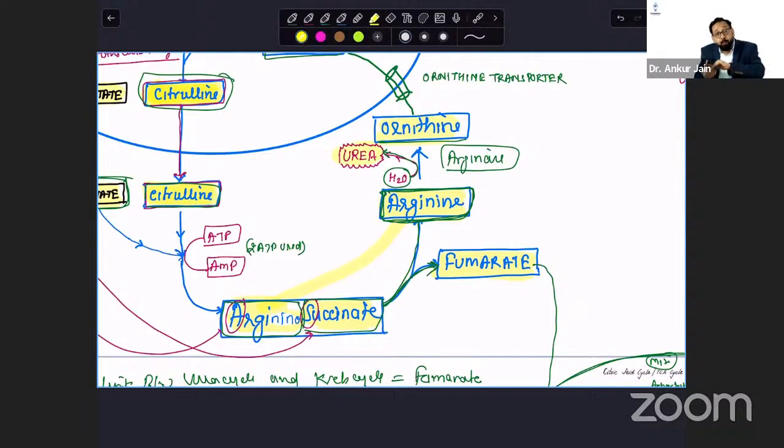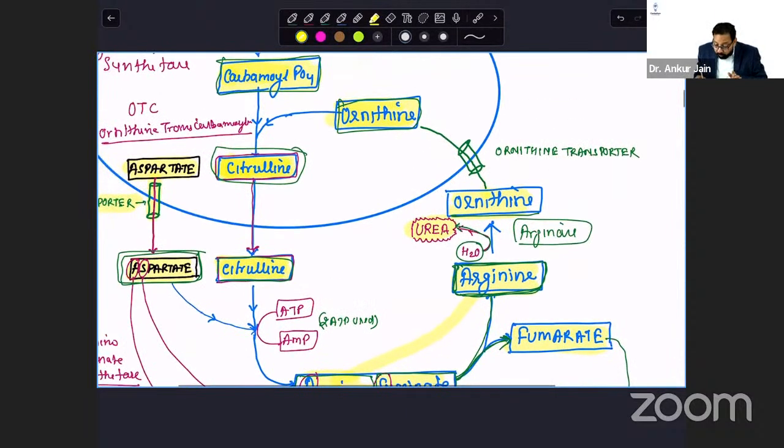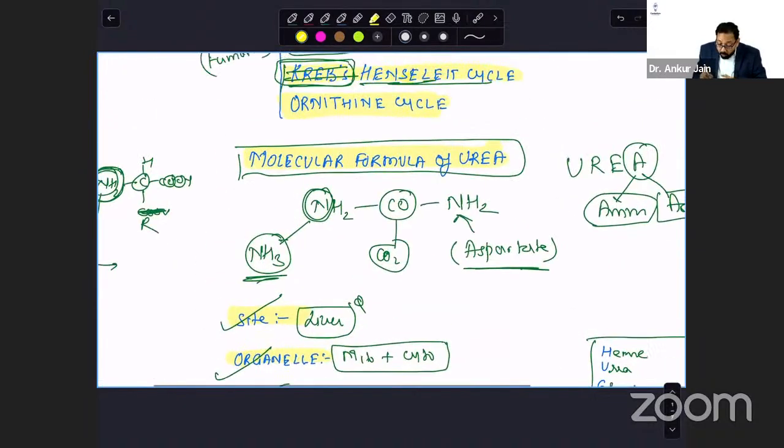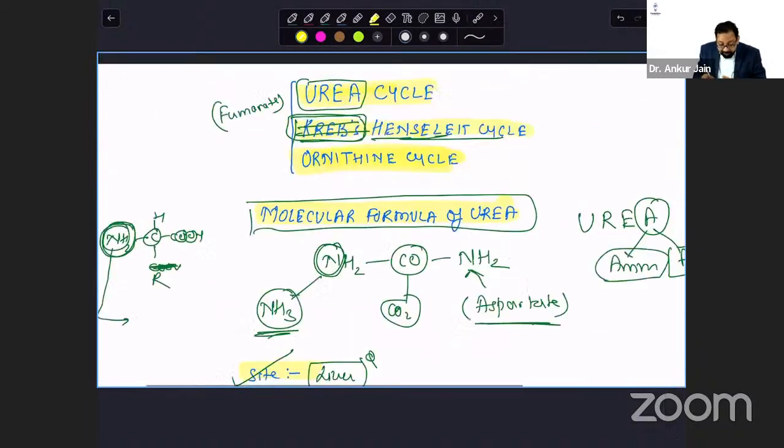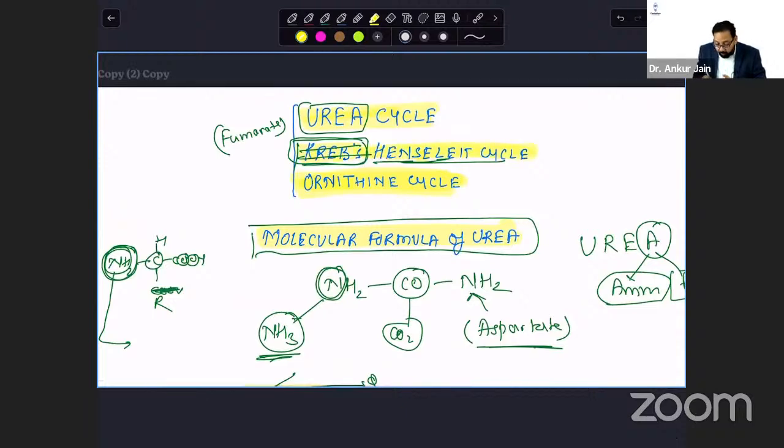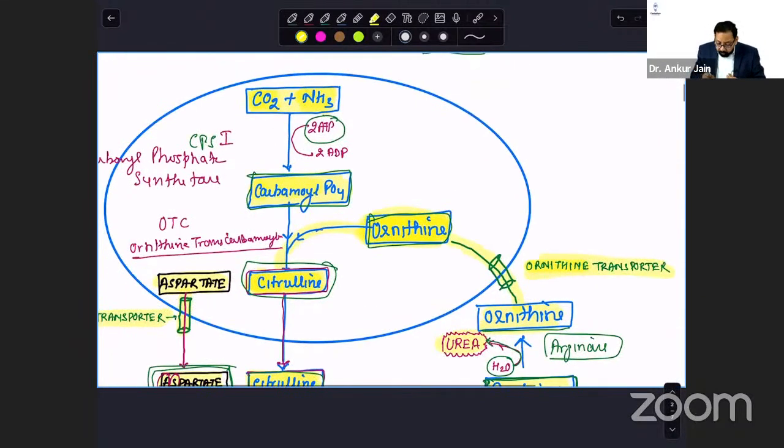This ornithine goes back to mitochondria with the help of a transporter, ornithine transporter, not enzyme. Okay, so this ornithine was the starting point, and in the end, this ornithine is again produced. That's why it is called the ornithine cycle. So urea cycle, Krebs-Hensleit cycle, ornithine cycle. Yes. So these are the urea cycle steps.